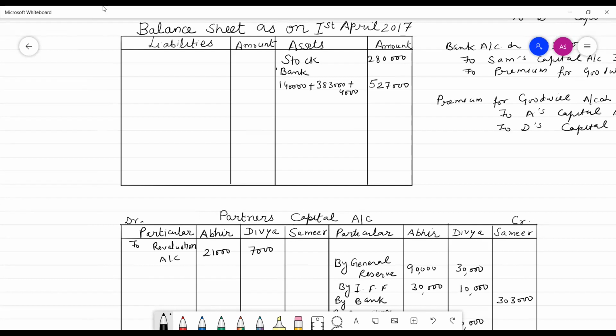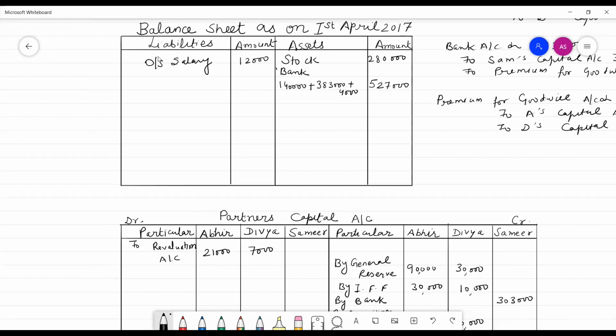Another item is outstanding salary. Outstanding salary would come in the balance sheet. On the liability side, outstanding expenses are firm's liability. It would come on the liability side, 12,000. And there would be no other change in the balance sheet.